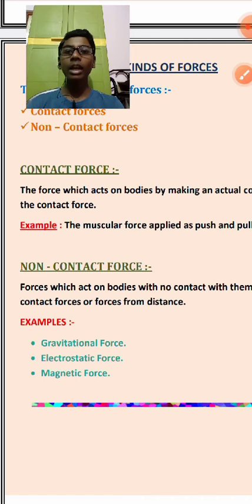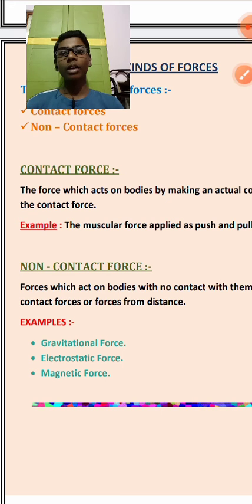Out of the three, two of them are very easy. Gravitational force is very easy, I hope I don't have to explain this. Electrostatic force is also easy, I hope there is no problem. But I am explaining magnetic force because many of you may have confusion in understanding it. Electrostatic force and gravitational force are very easy.